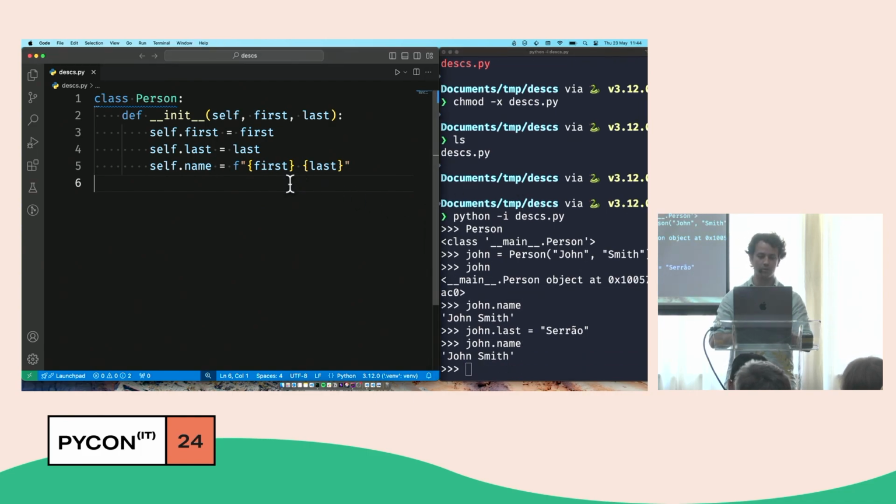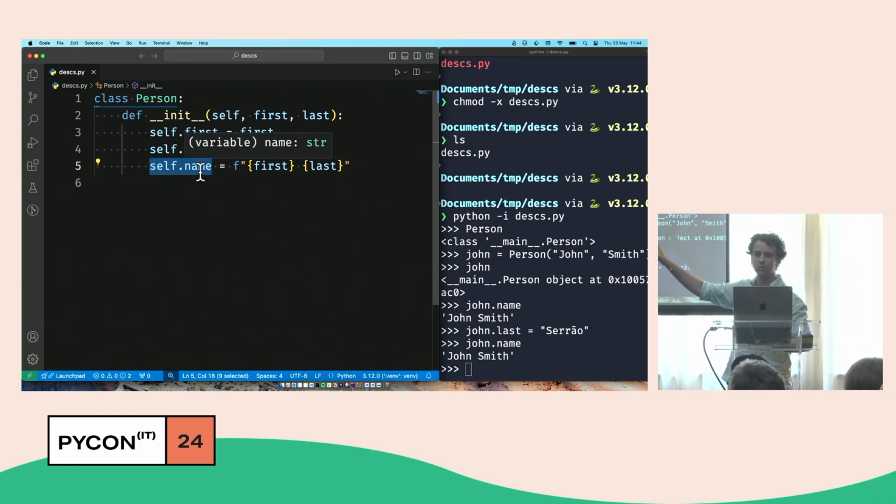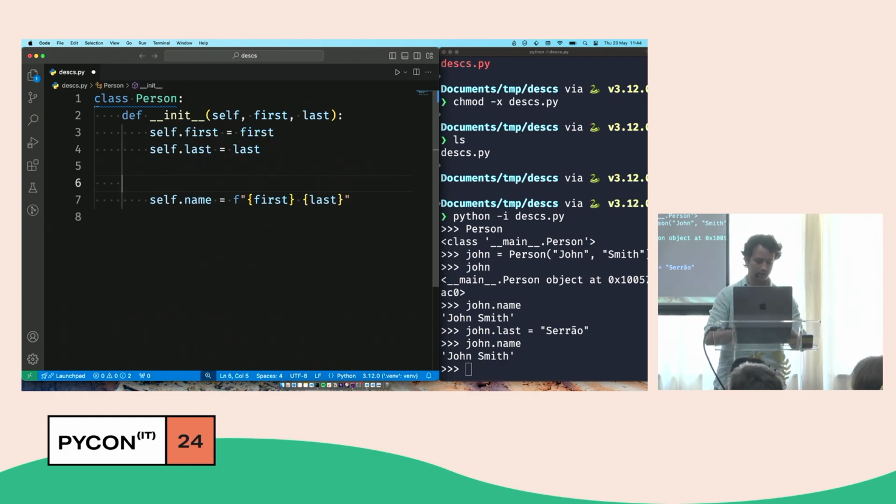And typically the way we solve this in Python is by using a property. It's the property decorator. The issue here is name, the attribute name, has dependencies on two other attributes, and yet we only compute it once. And so when the first and last attributes change, name becomes outdated. And the way we fix this is by creating a name method. We create a name method, and instead of assigning something, we return the value we care about.